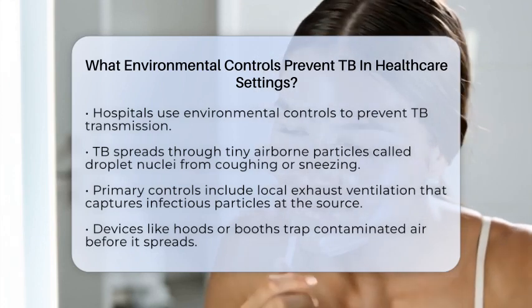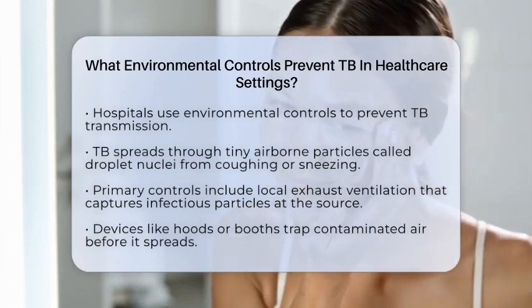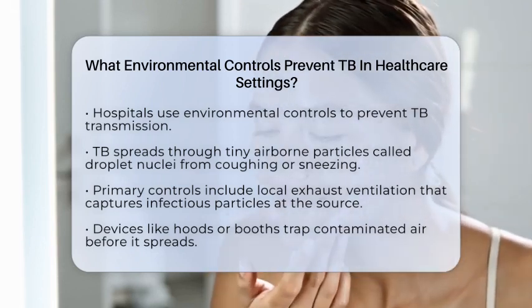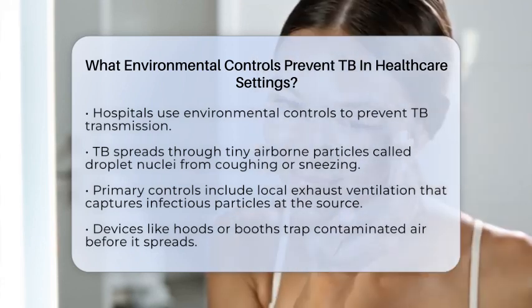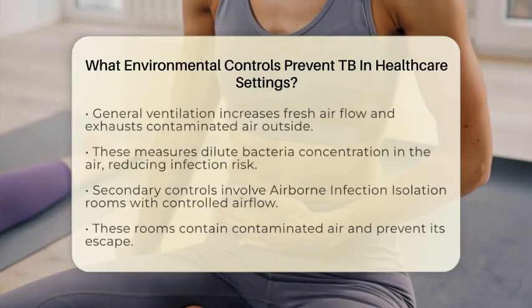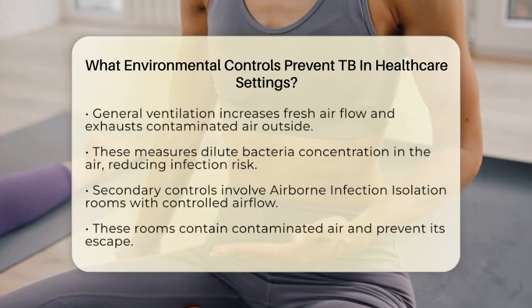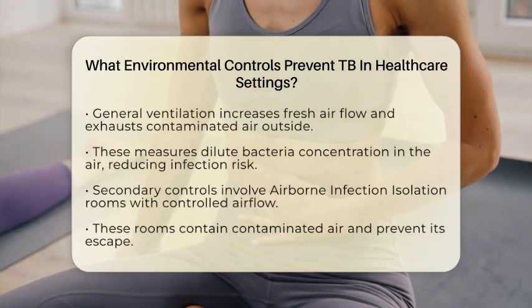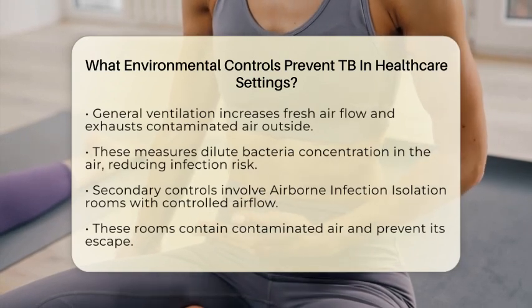The first line of defense involves primary environmental controls. Local exhaust ventilation is used to capture infectious particles right at the source, like near a patient who is coughing. Devices such as hoods or booths can trap the contaminated air before it spreads into the room.